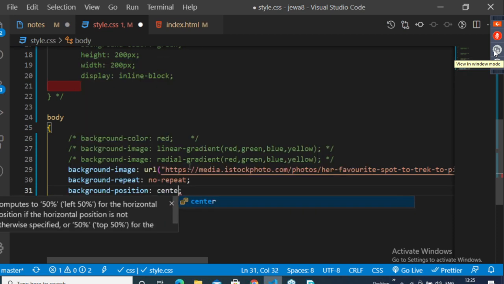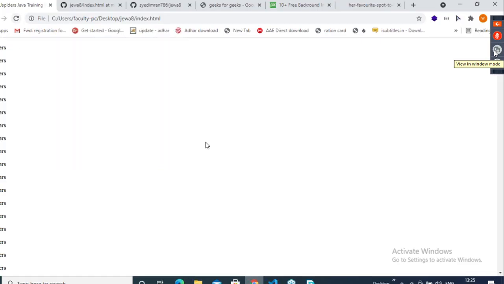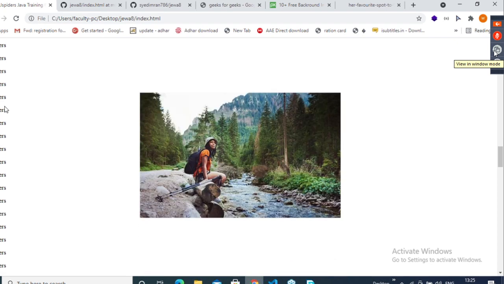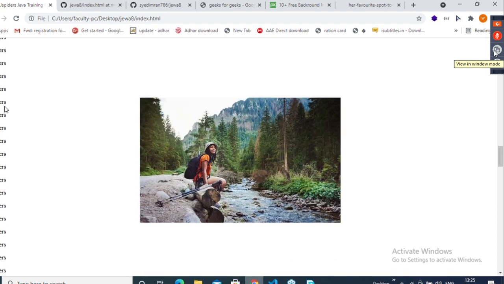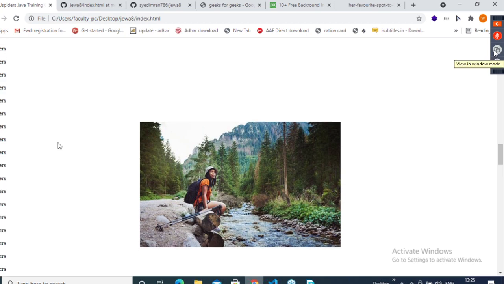I'll make this centered from the left and centered from the top. Save this. Reload the page. See, it is somewhere in the center, centered to the page. Why? Because multiple content is there. That is the reason it is centered from the top as well as from the left.